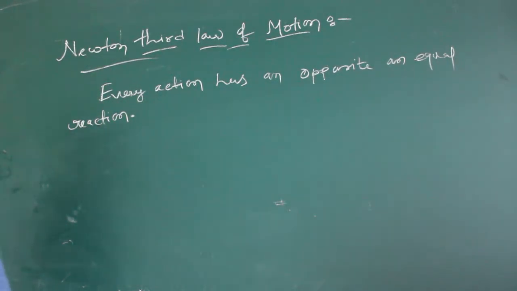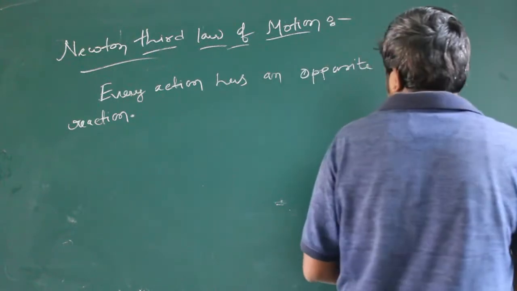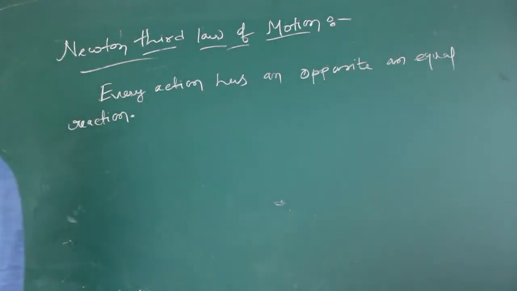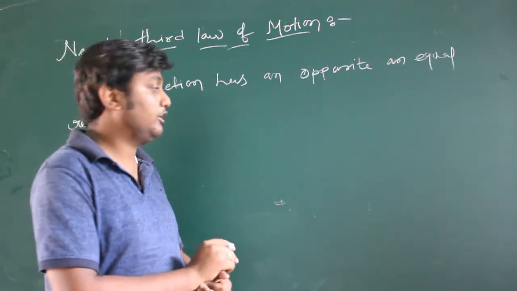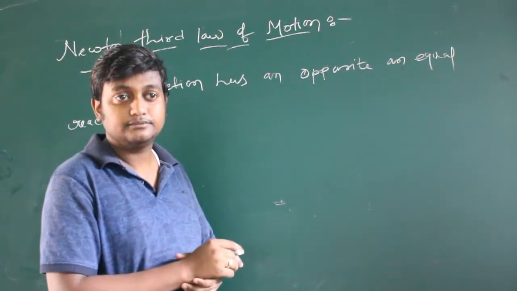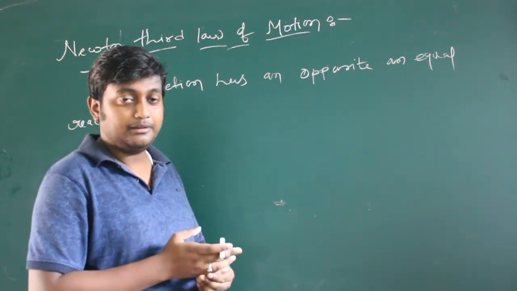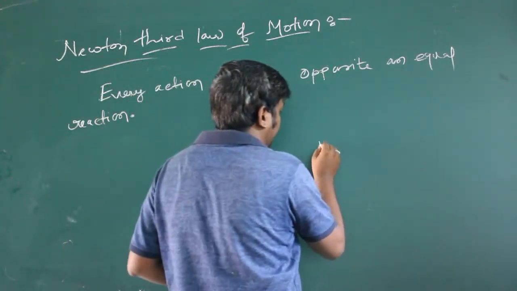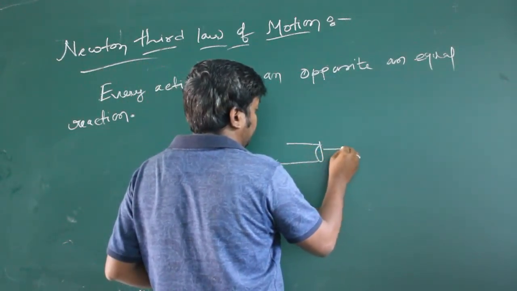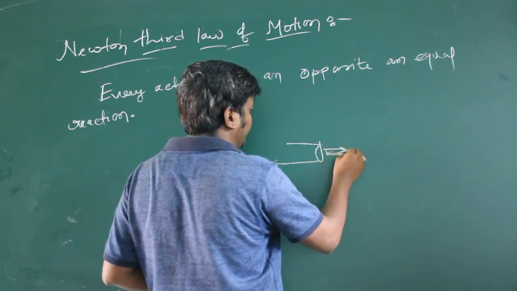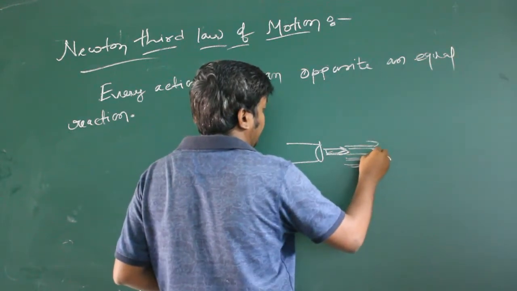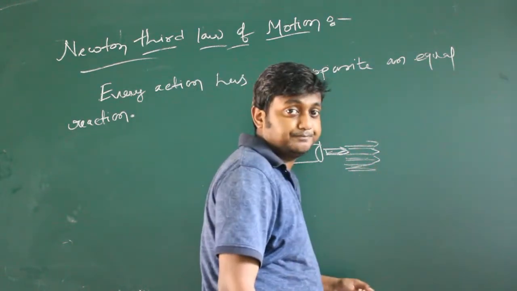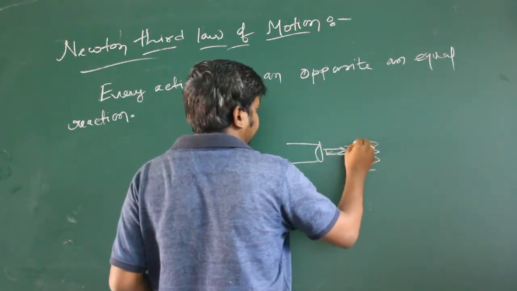This is the Newton's third law of motion. Now for example, when you fire a bullet from a gun, what will happen? The gun recoils back. That means the bullet goes in this direction when you fire. So this is the action.